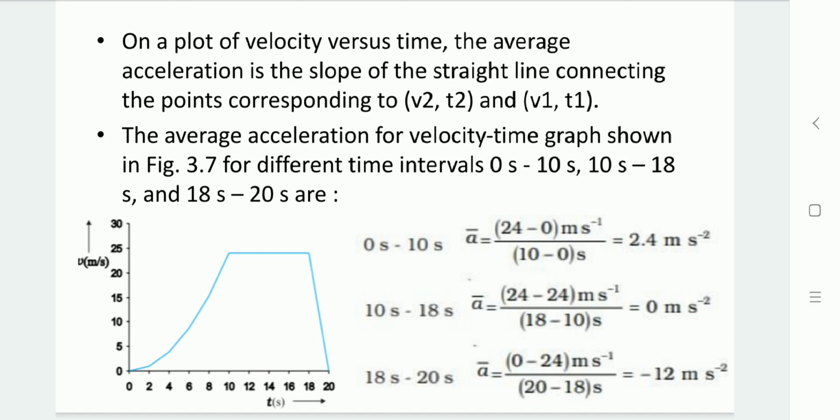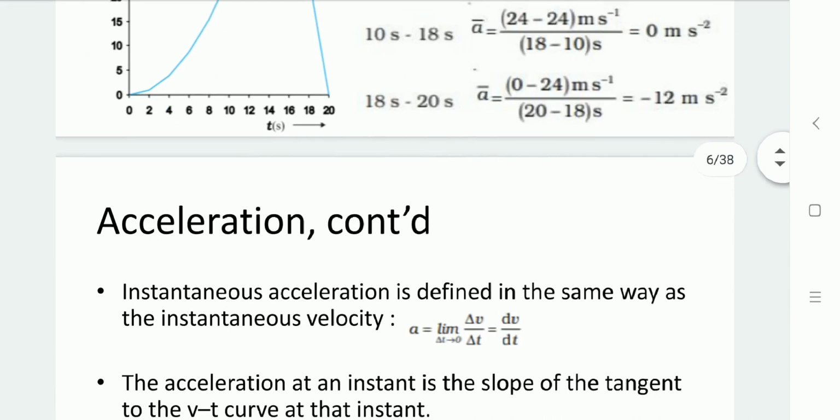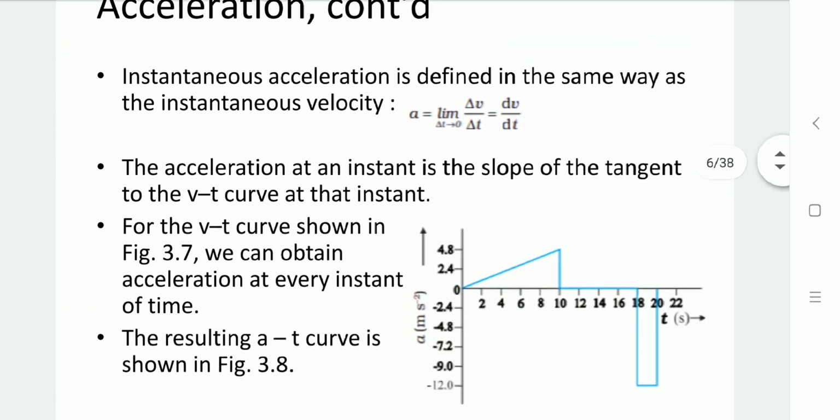Likewise, we can also get instantaneous acceleration by taking its limit. So instantaneous acceleration we get as delta t tends to 0, delta v divided by delta t, that is dv by dt. So by differentiating the velocity with respect to time, we get acceleration. So acceleration at any instant is the slope of the tangent of the v-t curve at that time instant.